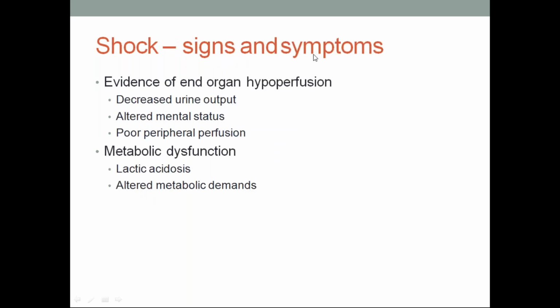So what are the signs and symptoms of shock? Evidence of end organ hypoperfusion, like if kidneys are hypoperfused, there will be reduced urine output. If brain is hypoperfused, altered mental status will be there, and poor peripheral circulation, that leads to prolonged capillary filling time and cold peripheries. Metabolic dysfunction, which is due to lactic acidosis, because cell functions occur at a certain physiologic pH. If it is less than that, it is called acidosis, and metabolic function of the cells will be altered. So altered metabolic demands.